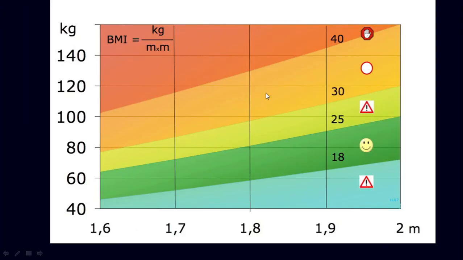So here is the range. So this is 1.6 meters, 1.7, 1.8, 1.9, 2 meters. If it is 2 meters, even if you are around 100 kgs, you will do the job. So you are in the healthy range. But ideally it is 80 kg. But if you are 1.6, then you are supposed to be 40 to 60 to 65 kgs. Likewise, this is the healthy range. The rest of them, if you are in this range, it is very dangerous. So therefore you need to reduce the weight.